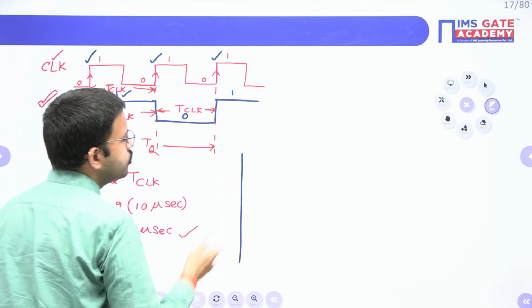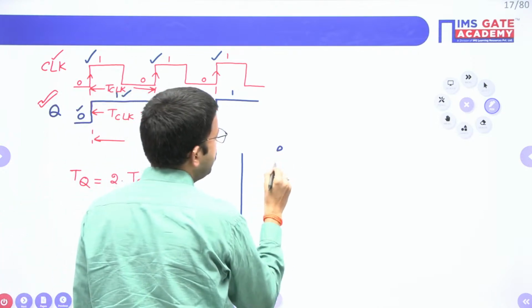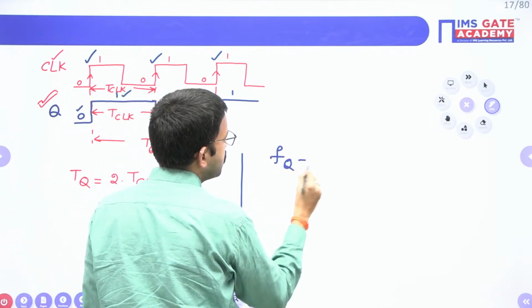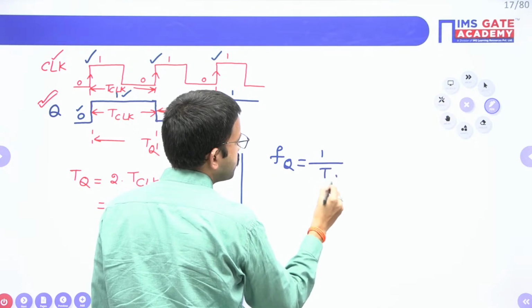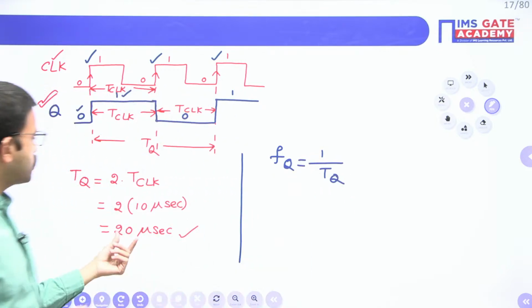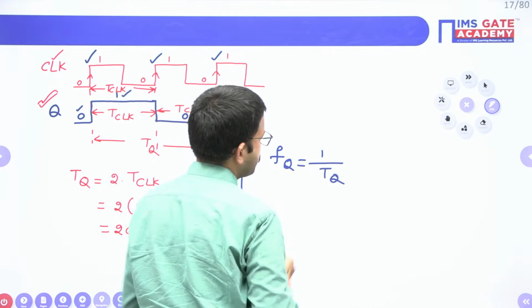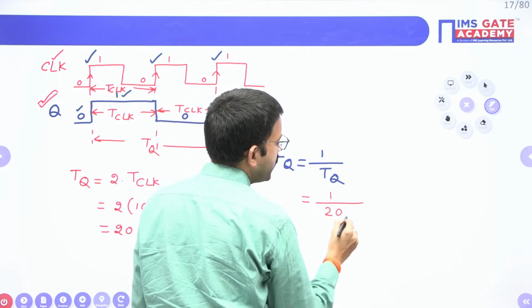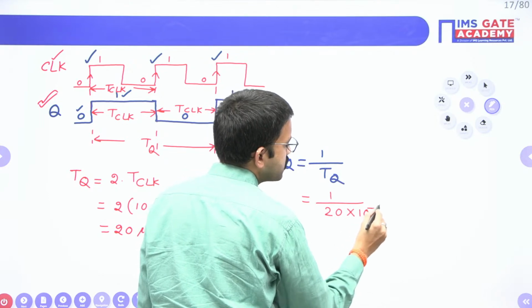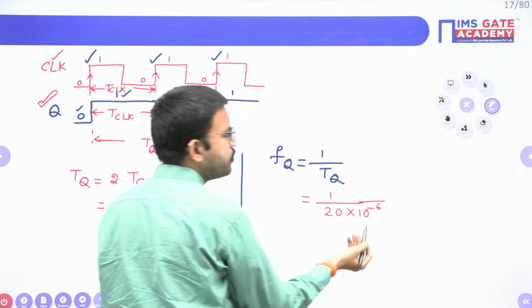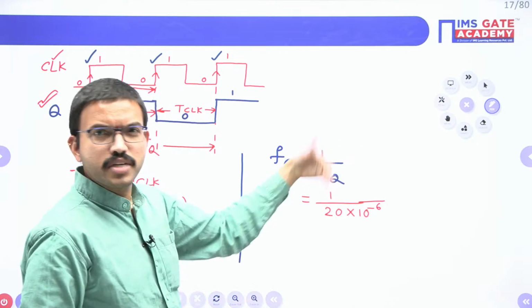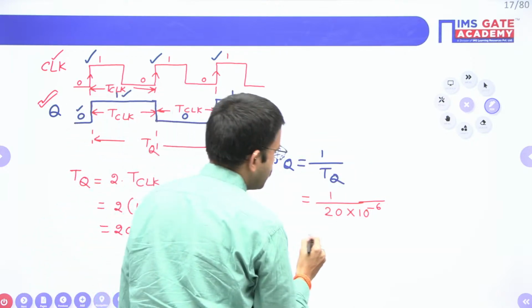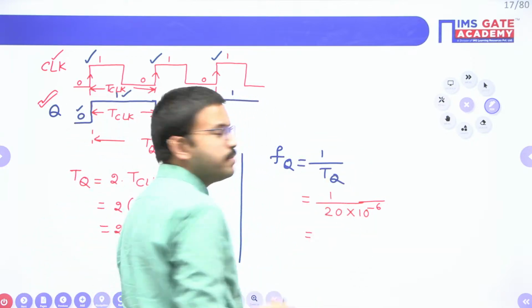I hope all of you know the relation between frequency and time period. Frequency is nothing but 1 by time period. Just substitute the value here: 1 divided by 20 micro. Micro I am writing as 10 power minus 6. When you bring this 10 power minus 6 to the numerator, it becomes positive, so the numerator becomes 10 power 6.